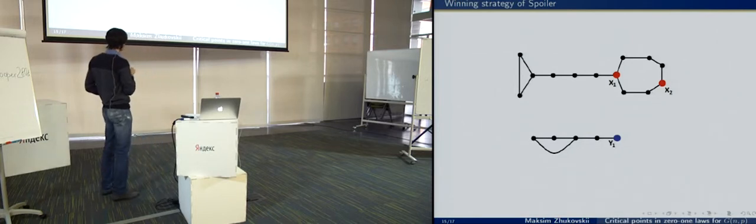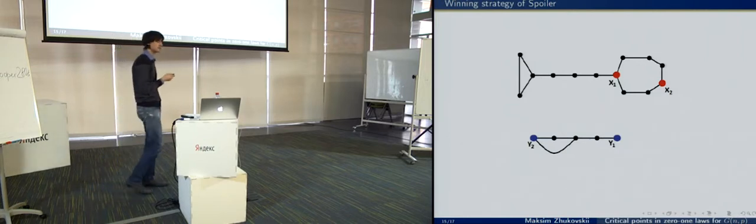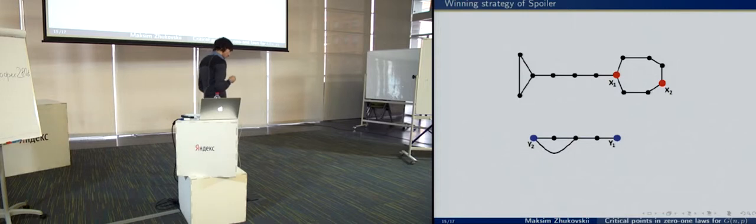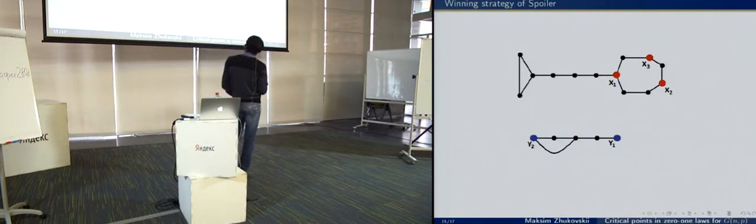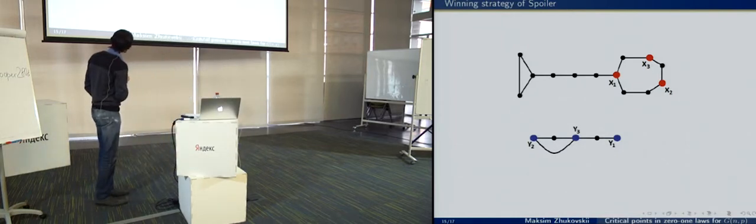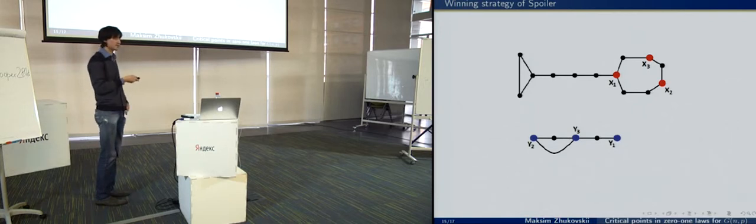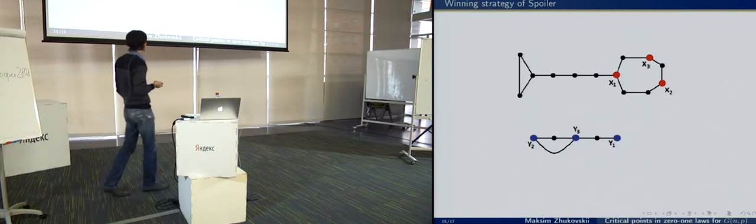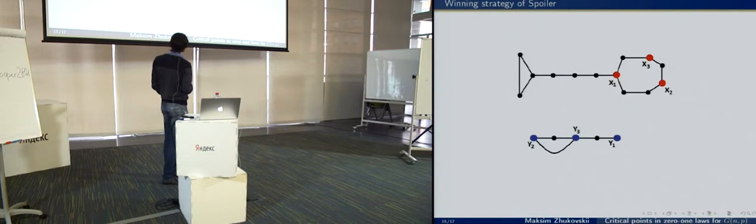And duplicator should choose this vertex. Only in this case, he has a winning strategy. But then, spoiler chooses this vertex, and duplicator should choose this vertex. But in this case, these two vertices are adjacent. But the vertices x2 and x3 are not adjacent, and so spoiler wins in this case too. Okay.